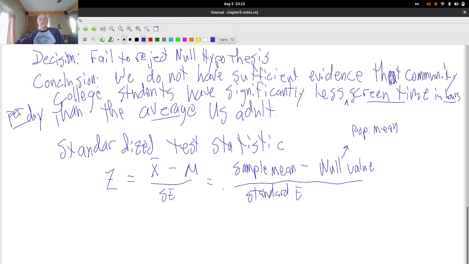So it's a modification of the z-scores we learned about back in chapter 2. In this case, I have my 6.379 minus 6.67, that's what I used, divided by the standard error, 0.384, and then we need to whip that out on a calculator.